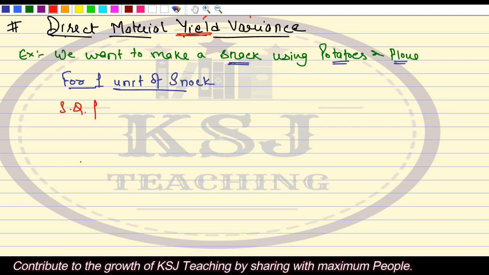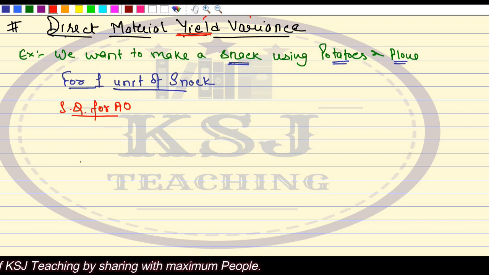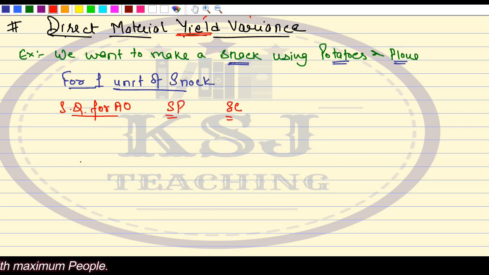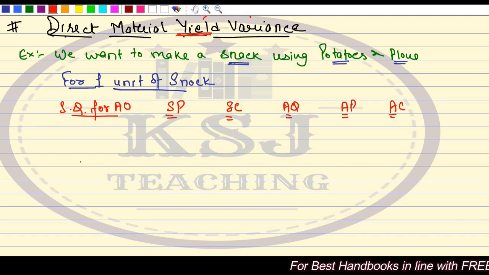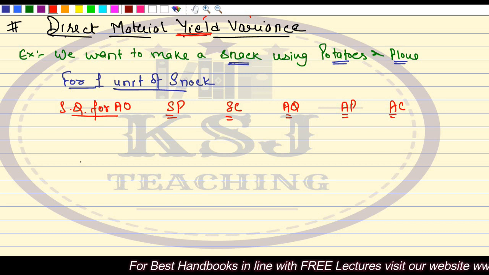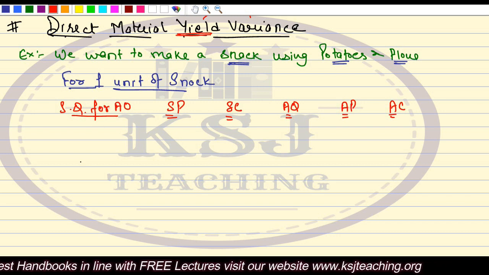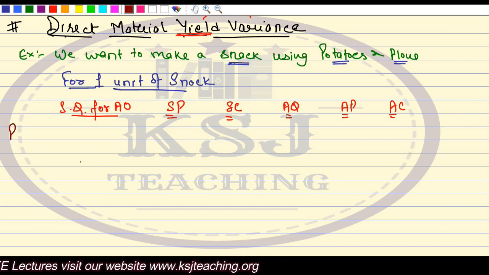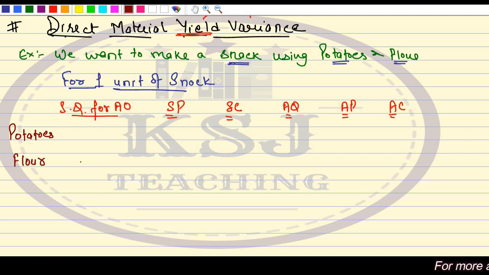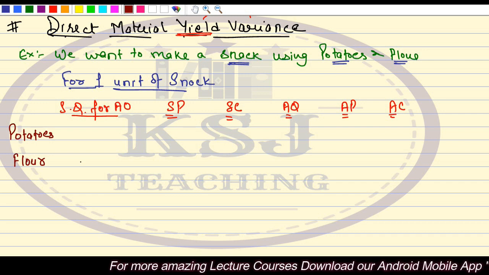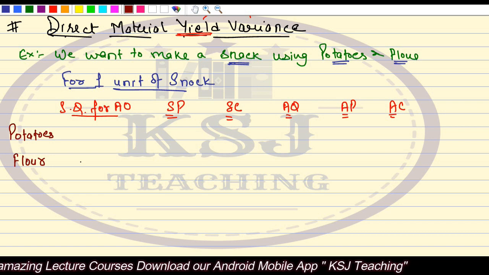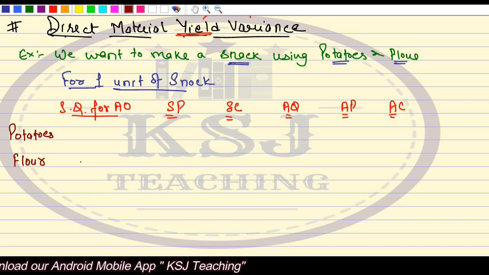Standard quantity for actual output, standard price, standard cost, actual quantity, actual price, and actual cost. I'll stop here. This is what we have studied so far. So I have two products now. One is potato and the other one is flour. Now, I am a person who is very experienced at making this snack. I have a huge shop in which I make a snack. I have been in this business for the last 20 years, and I am an expert at making this snack.